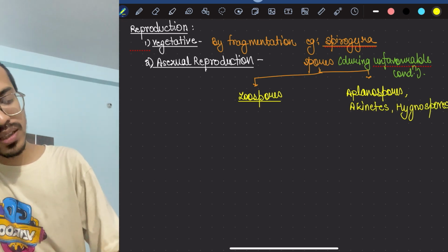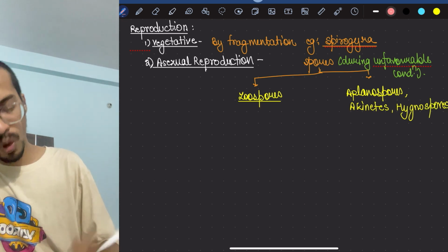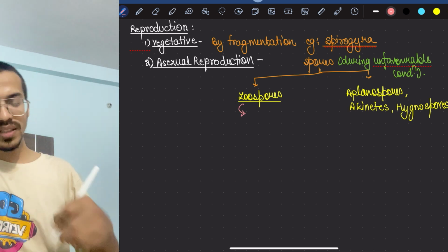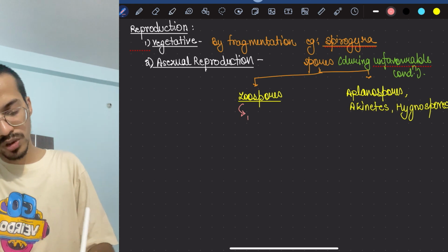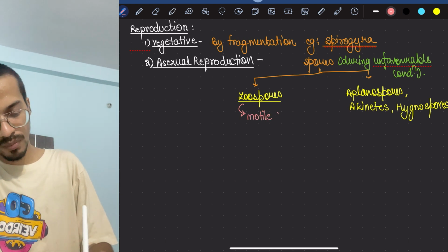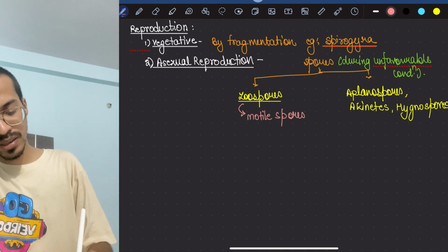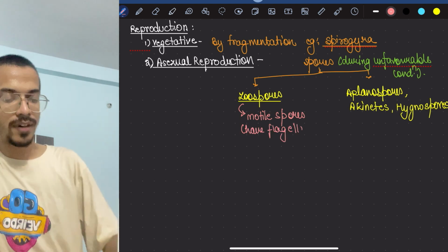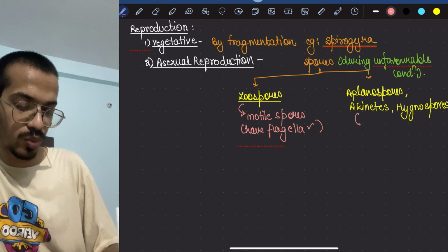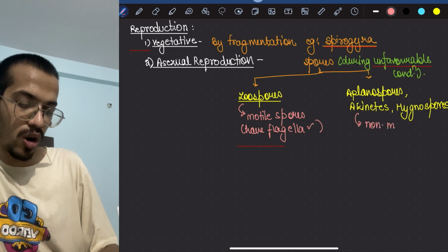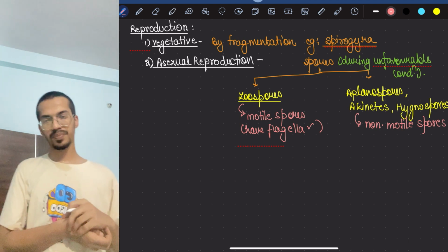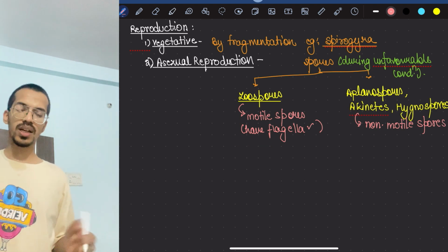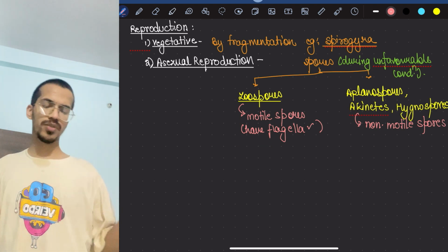Now this zoospore, what is the difference in it? Zoo means animal, animal means motile, so they are motile spores and have flagella present, whereas the others are non-motile spores. Non-motile spores do not contain any flagella or cilia or anything. So different types of spores are there, which we will do later on.